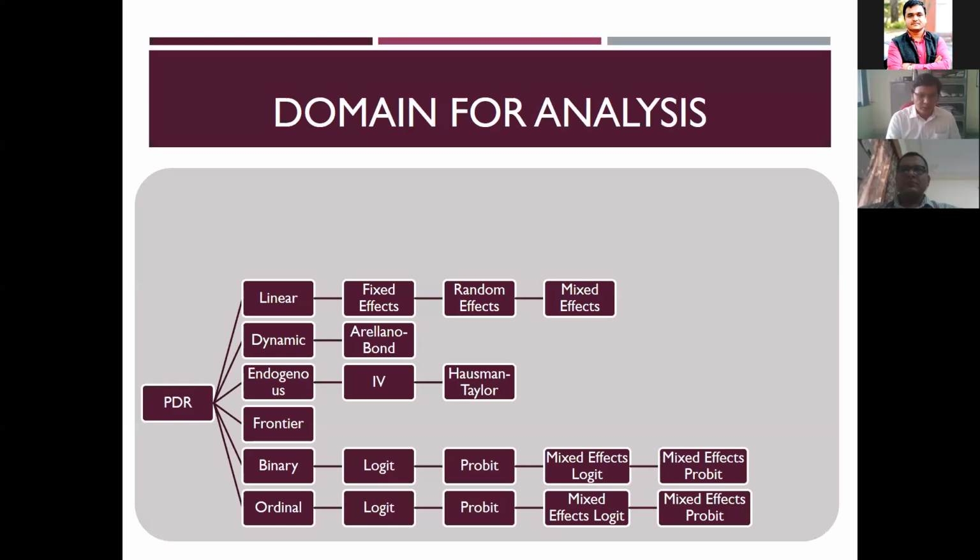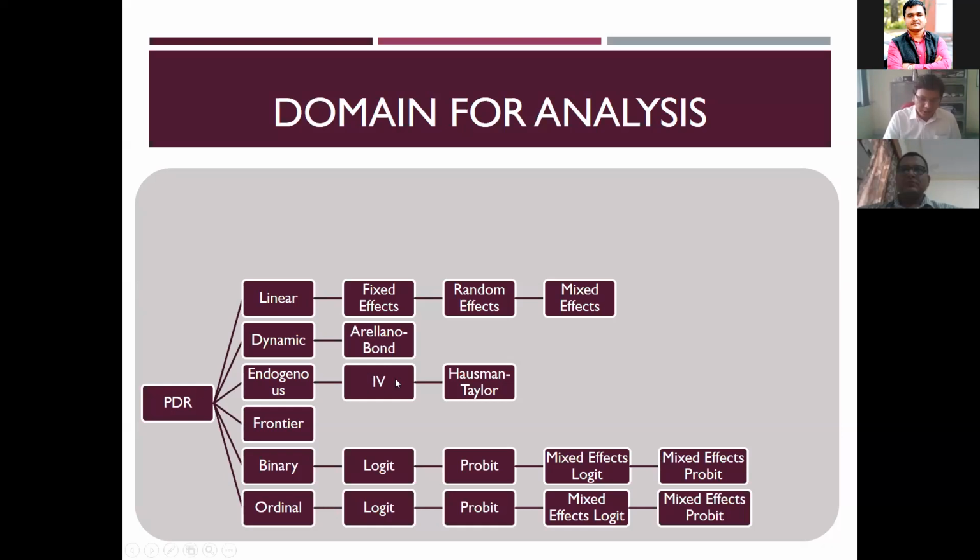When we have this sort of panel data, the big advantage is that a lot of techniques become available for our data set, based on the length of the period, the number of time periods, and the number of observations. The linear model includes fixed effect and random effect, which we will discuss in more detail, and mixed effect as well. Dynamic means the time dimension comes in. Yield in this particular year is not just about input or irrigation; it also has a relation with the previous year's yield. Endogeneity is simply that a variable is not independent. It depends on something else, but it tries to act as an independent variable.